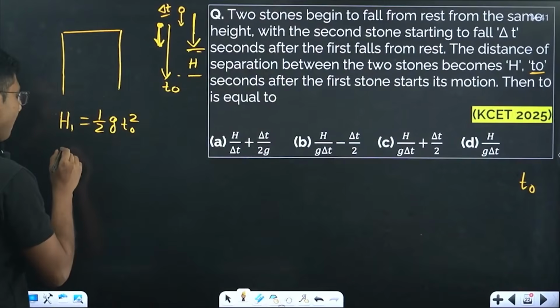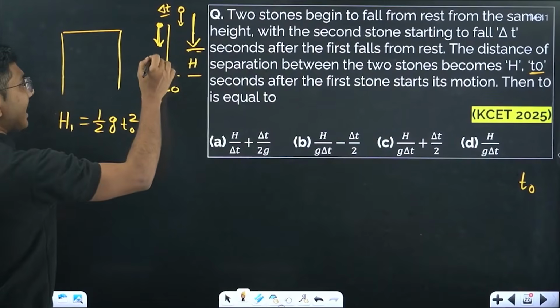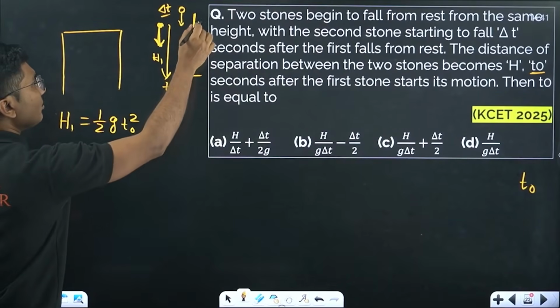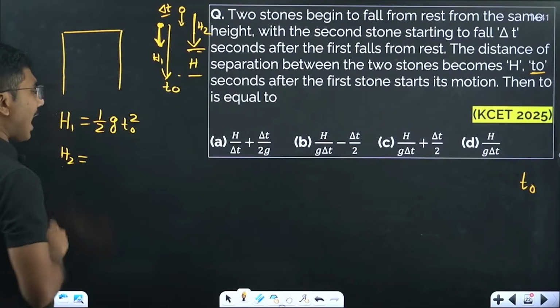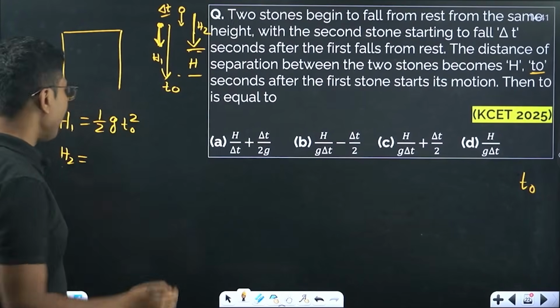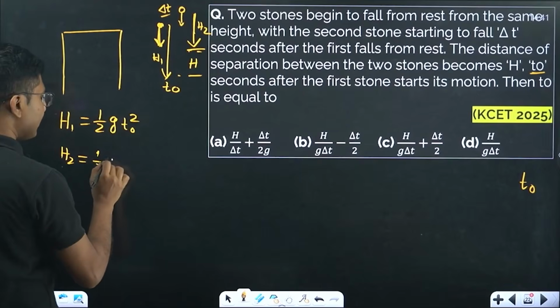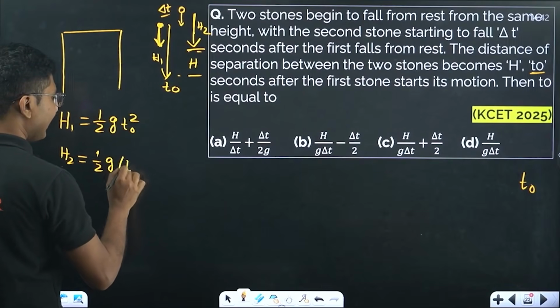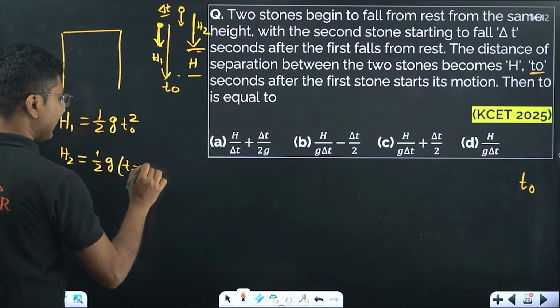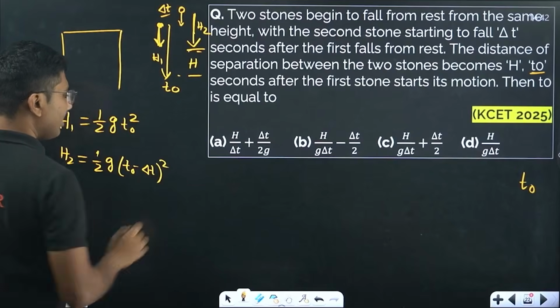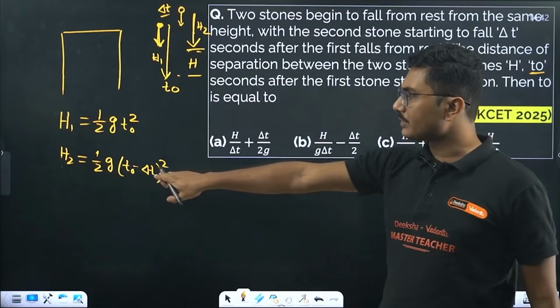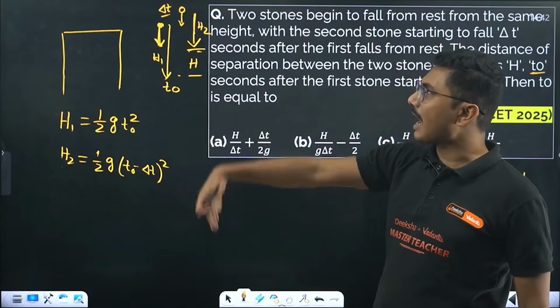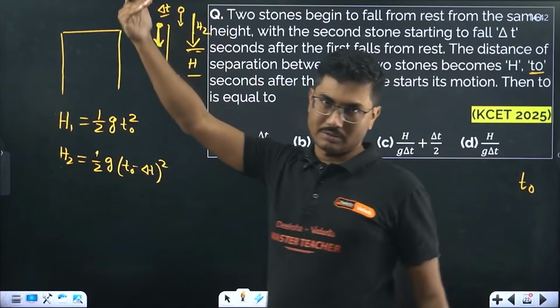Say this height is h1, this height is h2. The second stone actually started to fall after delta t seconds. So the same formula applies, only here it will be t naught minus delta t whole square. Only this will be the difference. Why? Because obviously the second stone started delta t seconds after the first stone.